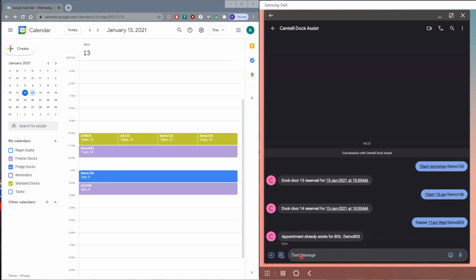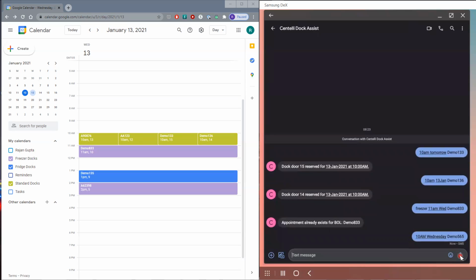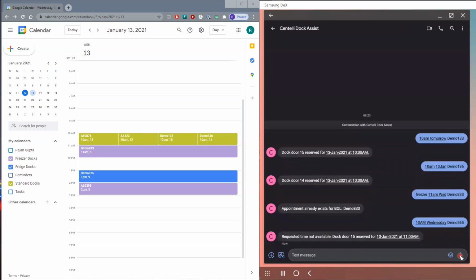Let's try creating one more for 10 a.m. on the standard docs, just to see what that does. So let's do 10 a.m. Wednesday, demo 565. In this particular example, we are suggesting that only 4 doctors are available for standard.